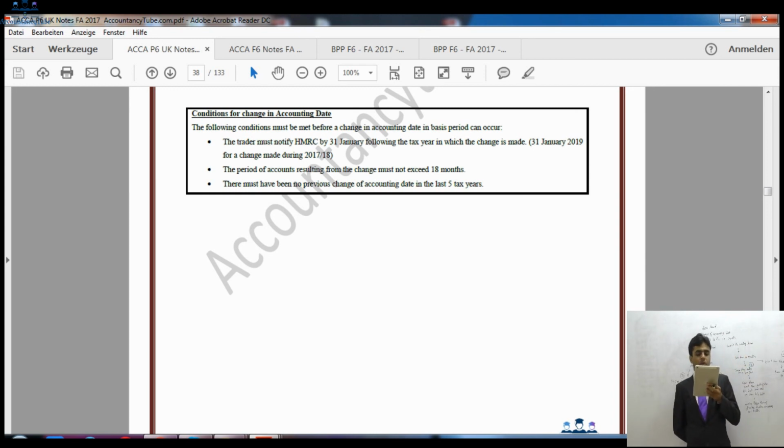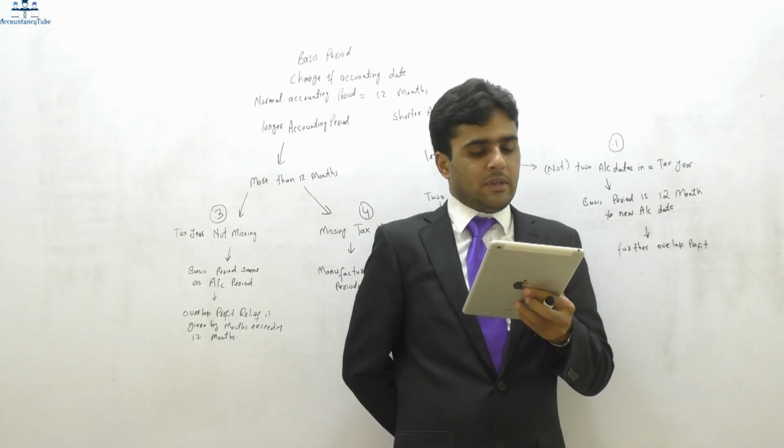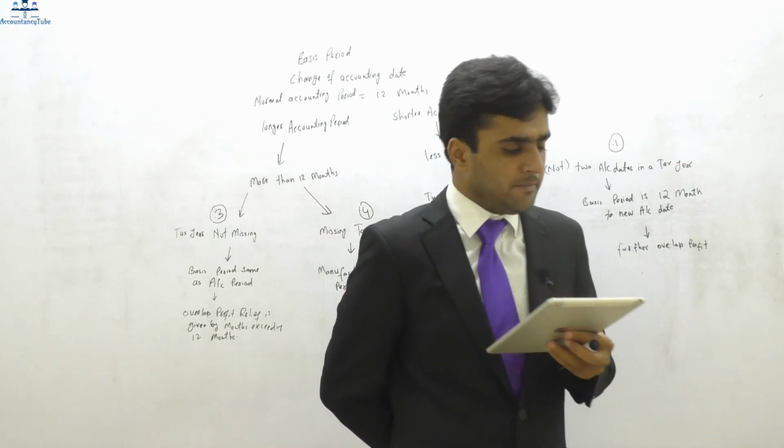Then it says the period of accounts resulting from the change must not exceed 18 months long. So the maximum accounting period would be 18 months, so we cannot exceed 18 months. There must be no previous accounting change. There must be no change in accounting date in the previous 5 years. So you can only change your accounting period once in 5 years. You cannot do so more often than that. Right?